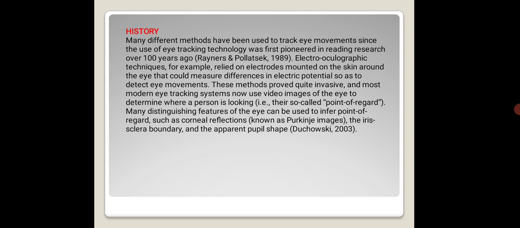This method provides quite innovative results, and most modern eye tracking systems now use video images of the eye to determine where a person is looking. Many distinguishing features of the eye can be used to infer point of regard, such as a corneal reflection known as the Purkinje images, the iris-sclera boundary, and the apparent pupil shape.